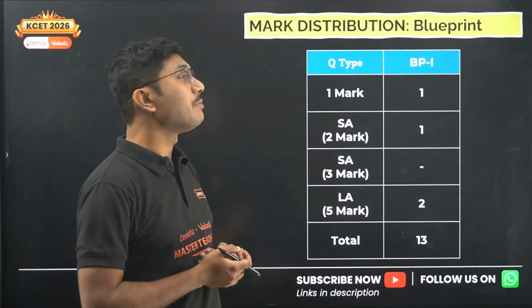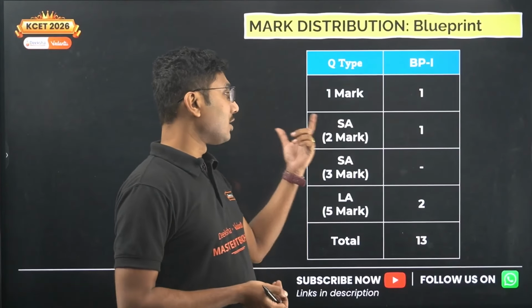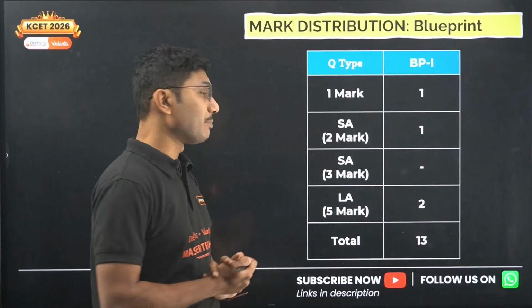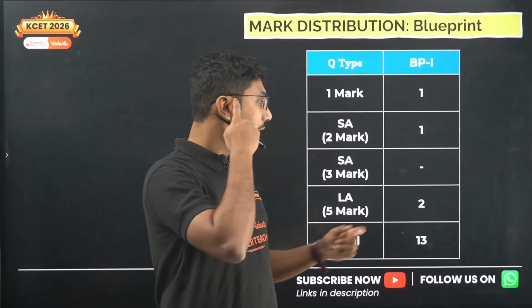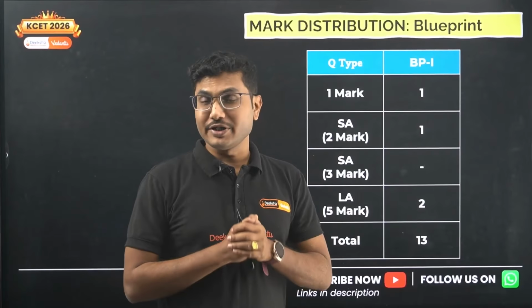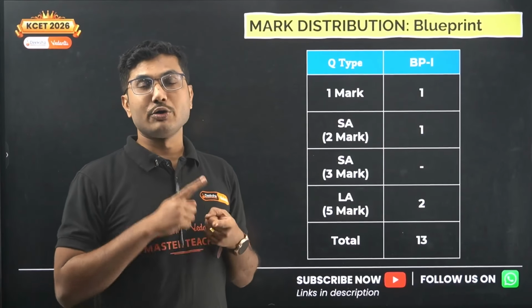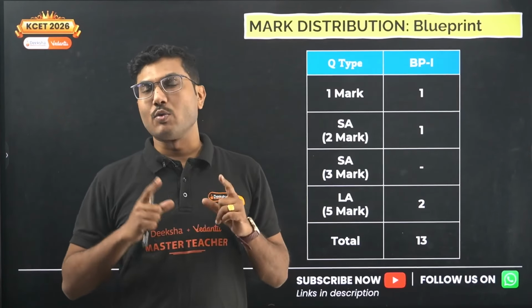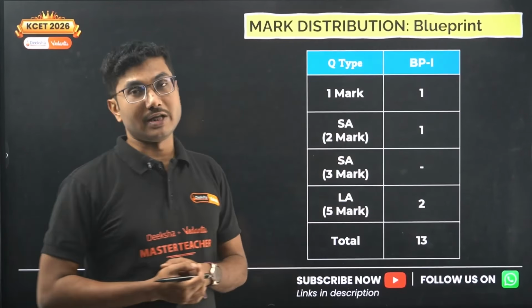Very important thing is that from this chapter you are going to get 1 one-mark question, 1 small answer type two-marker question, no 3 marker question, but there are going to be 2 long answer type questions. That means there will be at least 1 long answer type theory based question, derivations, and 1 numerical. So you are going to get 2 questions from this chapter, 1 long answer type theory question and 1 long answer type numerical question. That's why this is a very important chapter.